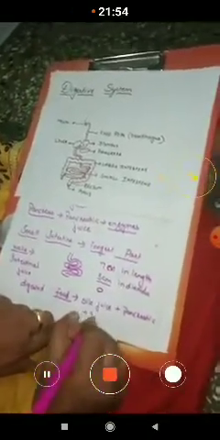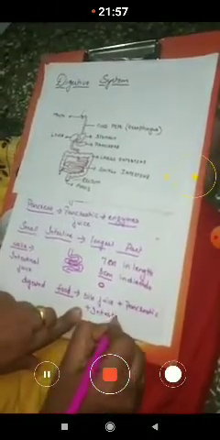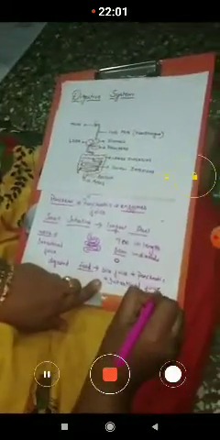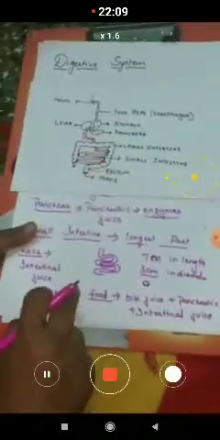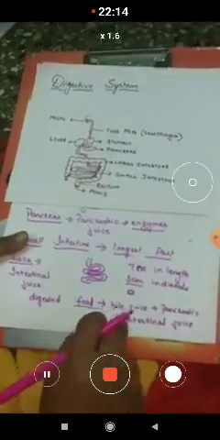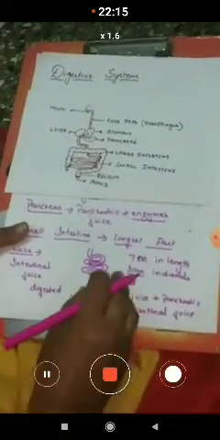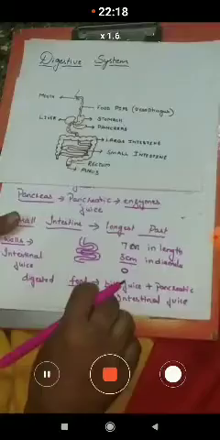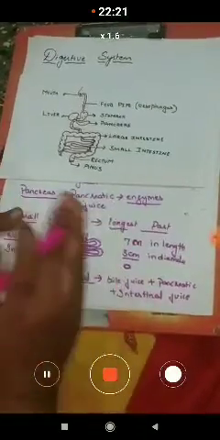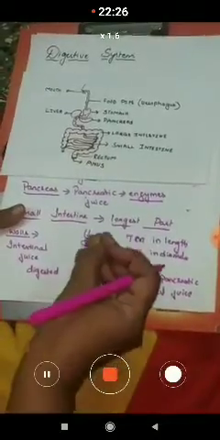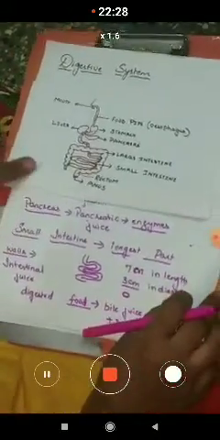Next we have intestinal juice. So I think everyone is understanding. So in the small intestine, all three juices get mixed up with the food, and what happens? As the food is mixed up with all these juices, the enzymes present in these juices help to break down the food into simpler molecules of food.